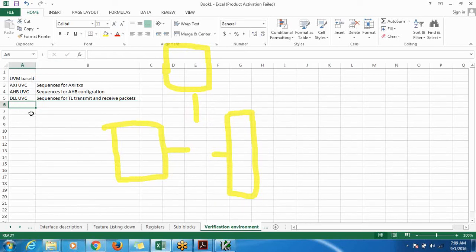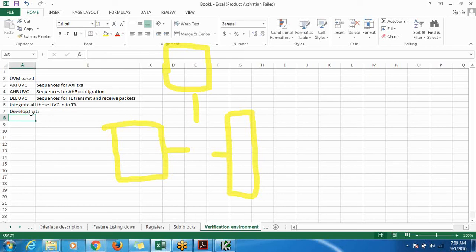And at the end, once we do all these things, we will integrate all these UVCs into the test bench, and we will develop tests.